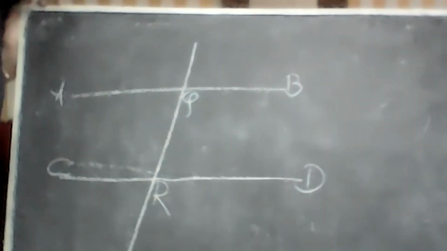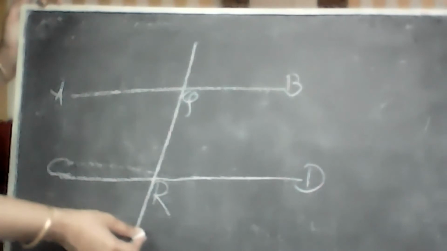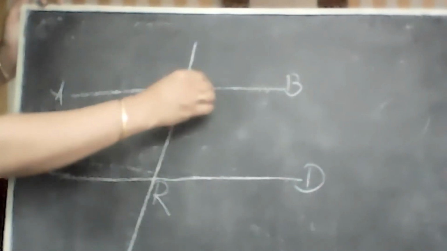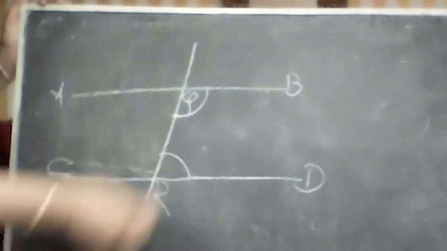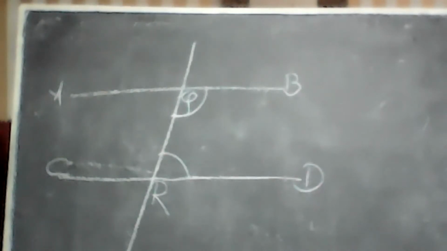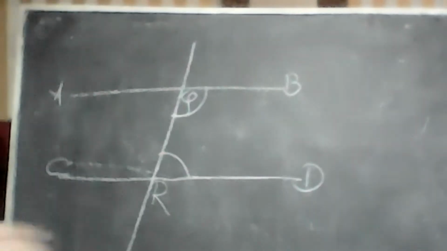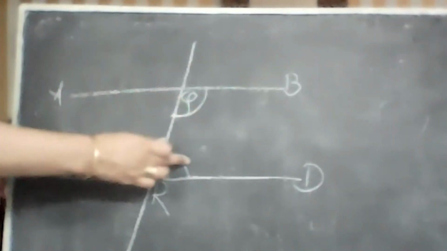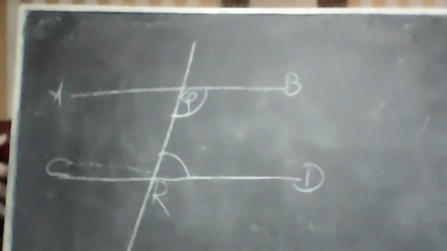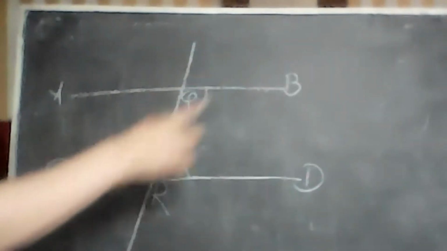Now, what are these two angles called? This is a question to the full class. What are these two angles called? Consecutive angles.